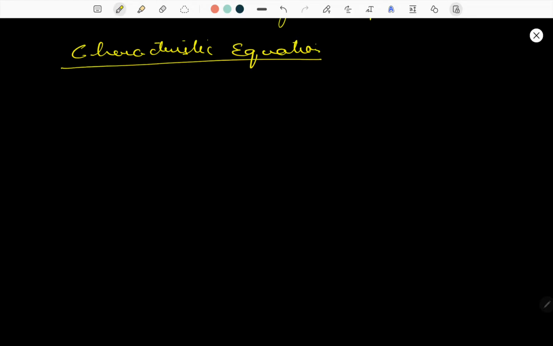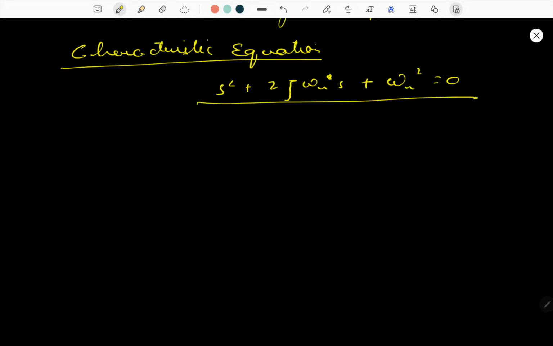We have already discussed the characteristic equation, which you must remember was the denominator of the second order transfer function set to zero: s square plus 2 zeta omega n s plus omega n square equals 0. This was the characteristic equation of the second order transfer function.